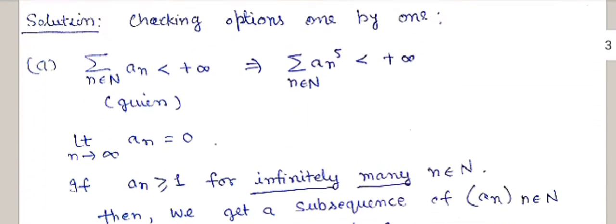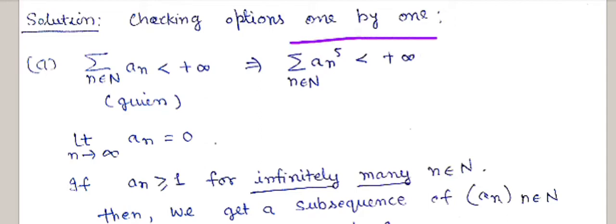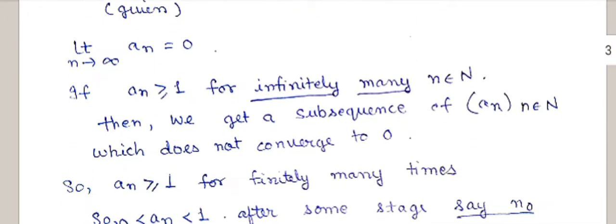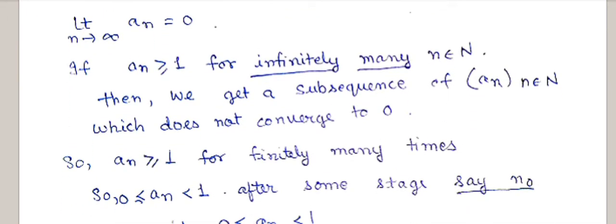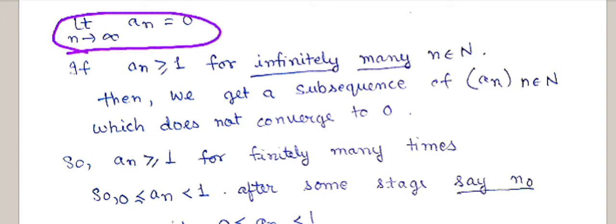We check the options one by one. First option we will discuss, then second and third. In this you are given a sequence and you have to prove this statement. Because summation a_n is convergent, the limit is 0. You know that if a series is convergent, then the sequence has limit 0 as n goes to infinity.